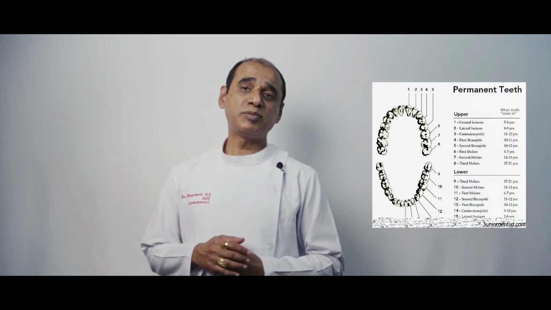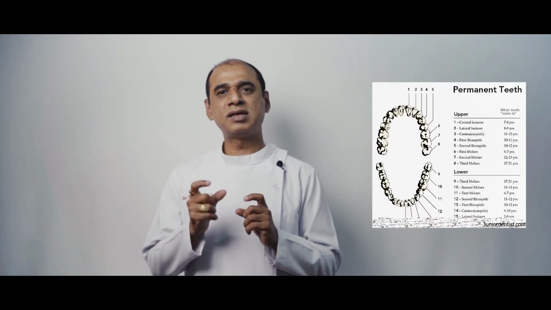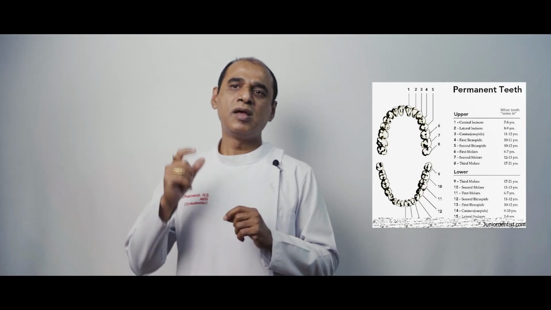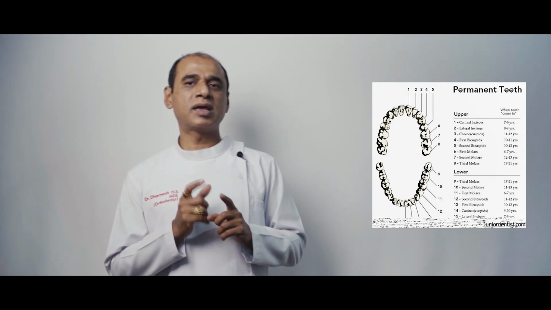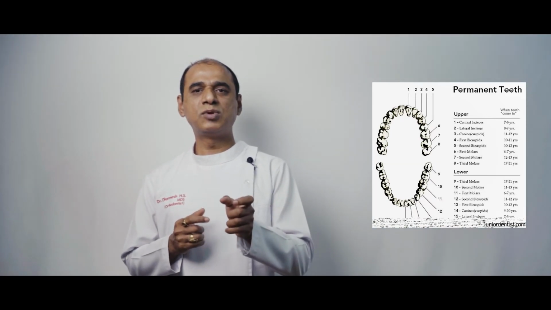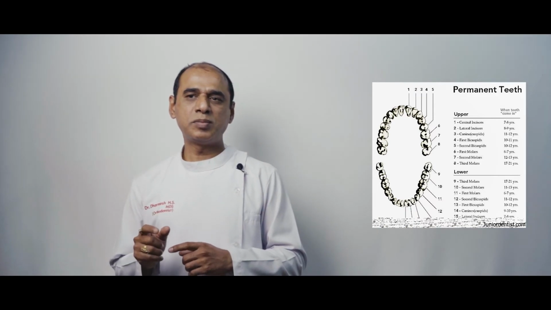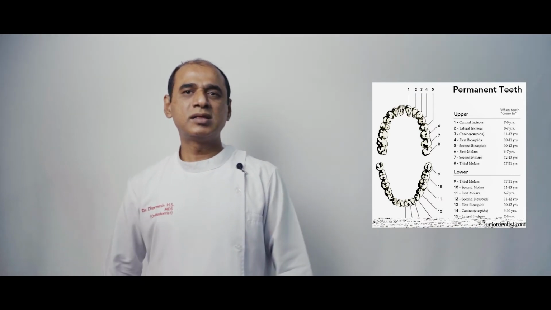The sequence of eruption of permanent teeth in the maxillary arch is the first molar, central incisor, lateral incisor, first premolar, second premolar, canine and second molar. Whereas in the mandibular arch, it is the first molar, central incisor, lateral incisor, canine, first premolar, second premolar and second molar.